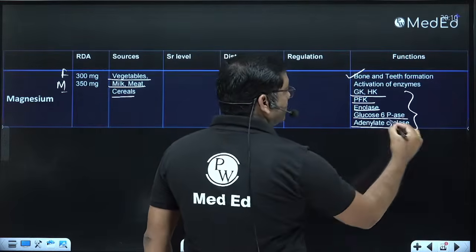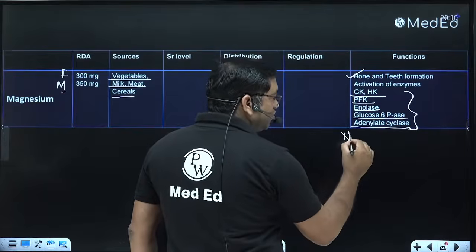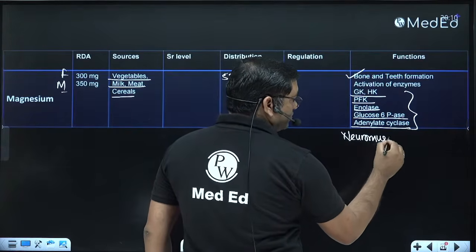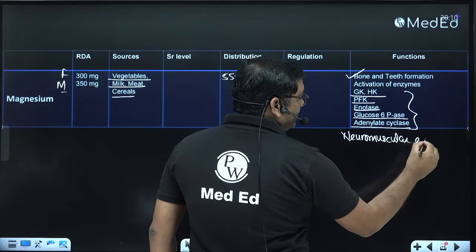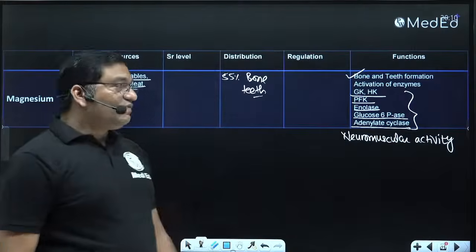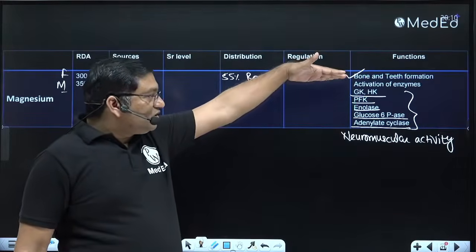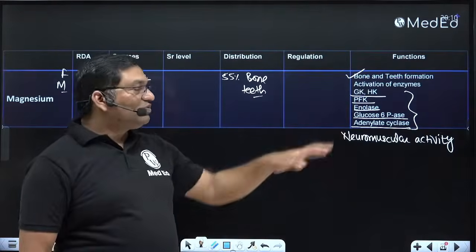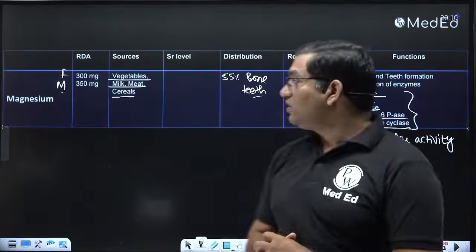Also neuromuscular activity requires it. So these are the three important functions related with magnesium: bone and teeth formation, activation of enzymes, and neuromuscular activity.